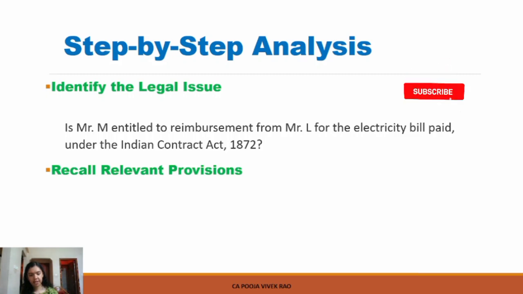In this case, the relevant provision applicable is section 69 of the Indian Contract Act. Section 69 states that if a person pays for something that another person is legally bound to pay, the person making the payment is entitled to be reimbursed by the party liable to pay.